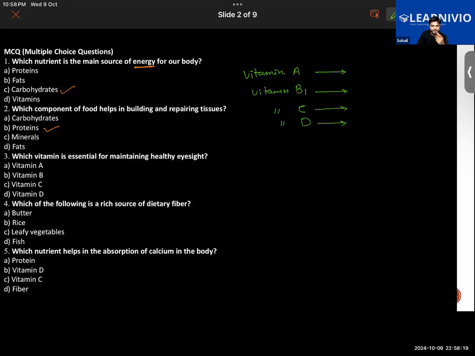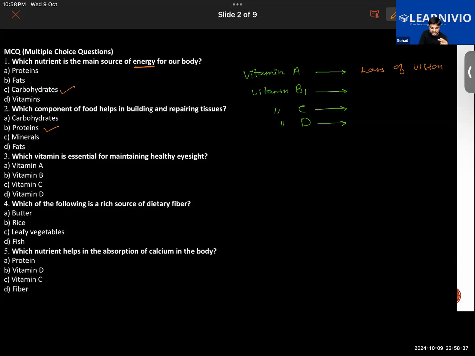Is it vitamin A? Exactly, that is vitamin A. Vitamin A deficiency leads to a disease where vision is lost, loss of vision.